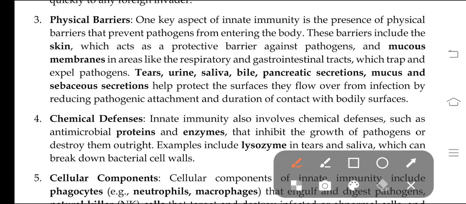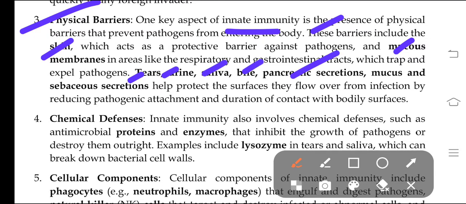Why does this innate immunity act as physical barriers? See, one of the very important aspects of innate immunity is physical barriers. What are the physical barriers in our body? Skin, mucous membrane, tears, urine, saliva, bile, pancreatic secretions, mucus, and so on. These are the physical barriers, where tears and saliva act as physical barriers against the pathogens. They do not allow the pathogens in immediately or easily. So these are the physical barriers which are present by birth.